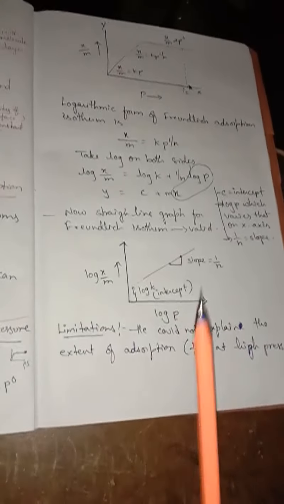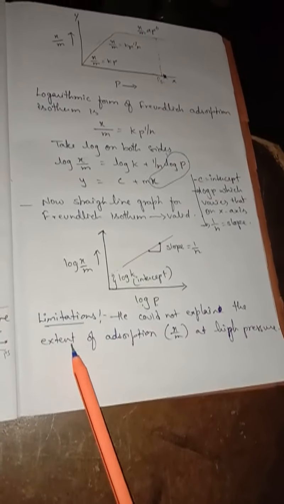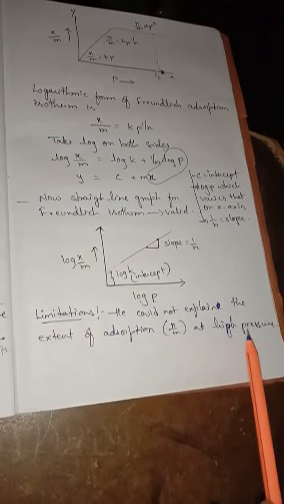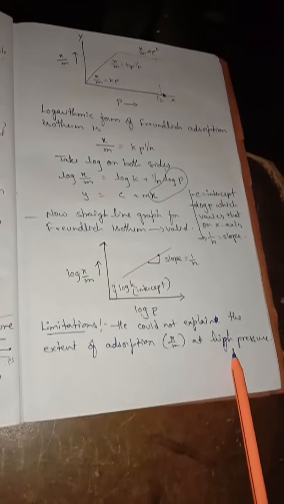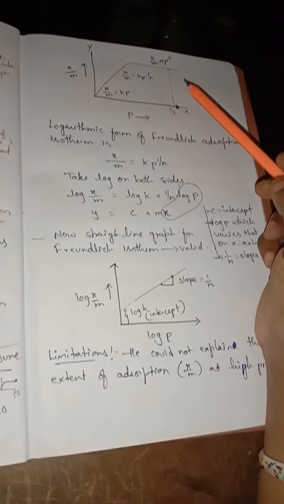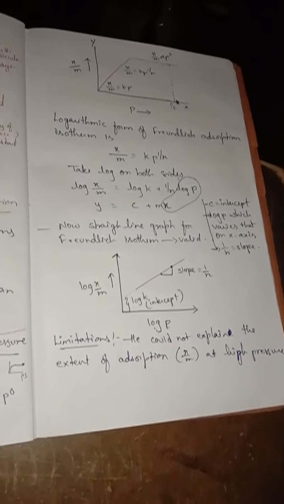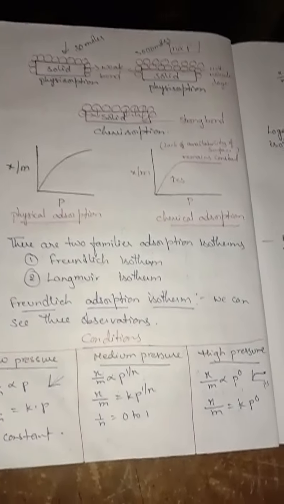Okay. For this also one limitation is present. What is the limitation? It could not explain the extent of adsorption x by m at high pressure. At high pressure, why it becomes constant, it could not explain. So those are the limitations. Understand? These graphs are very, very important for your NEET and all.